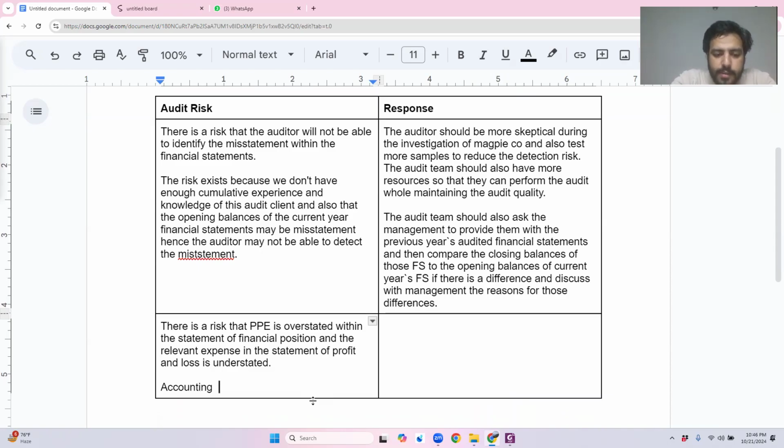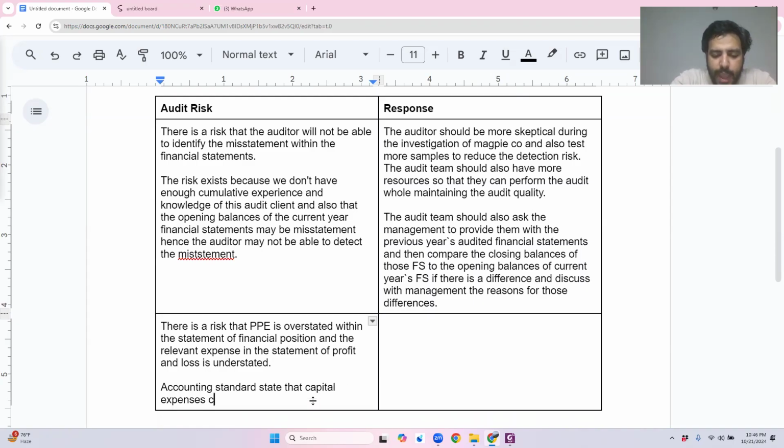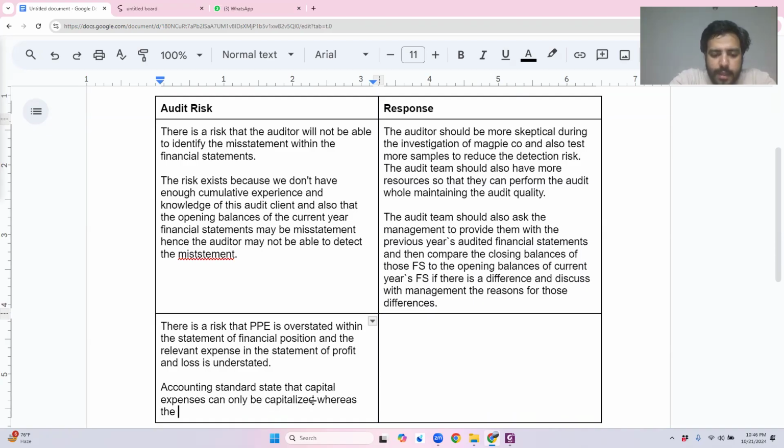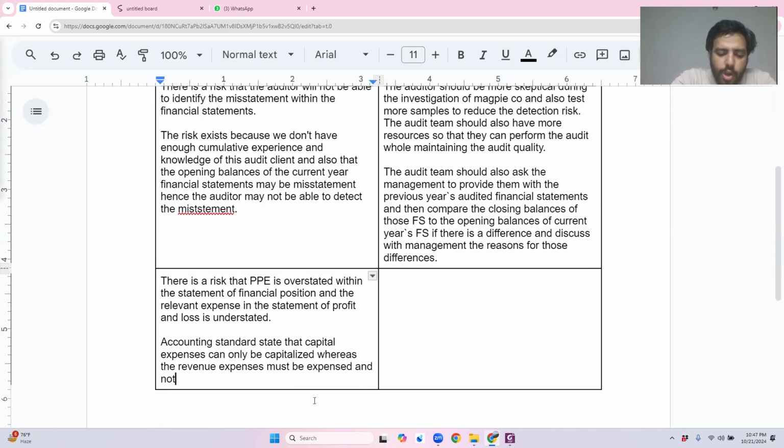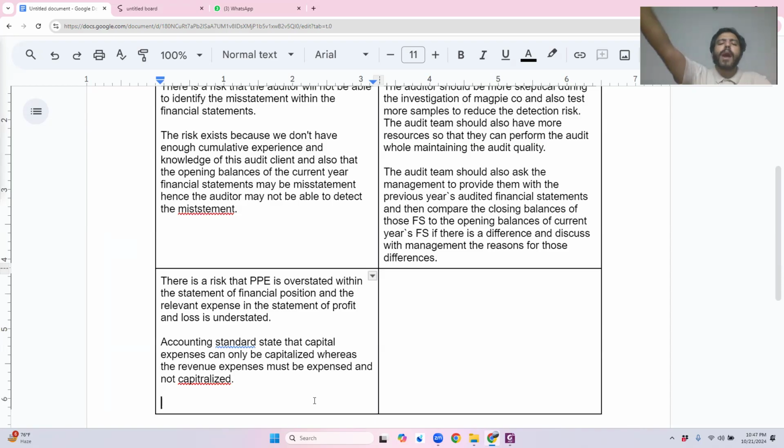Accounting standards state that capital expenses can only be capitalized, whereas revenue expenses must be expensed and not capitalized. Okay, I have given the standard. Now, what was part 3 of it? I had to explain it in my own words. Why do I think that there is a risk? What is the reason behind this? Why did I think of this?